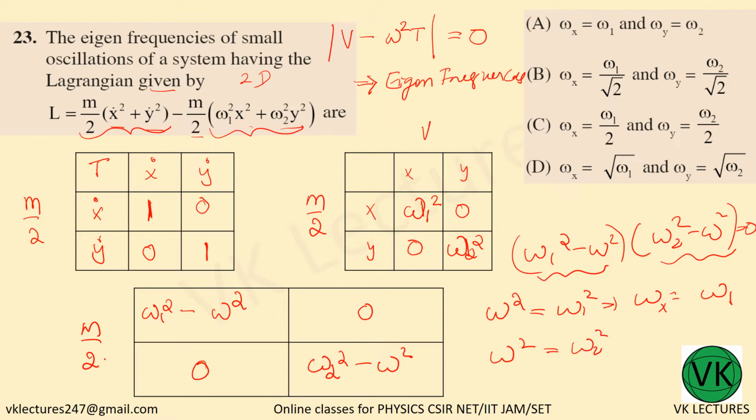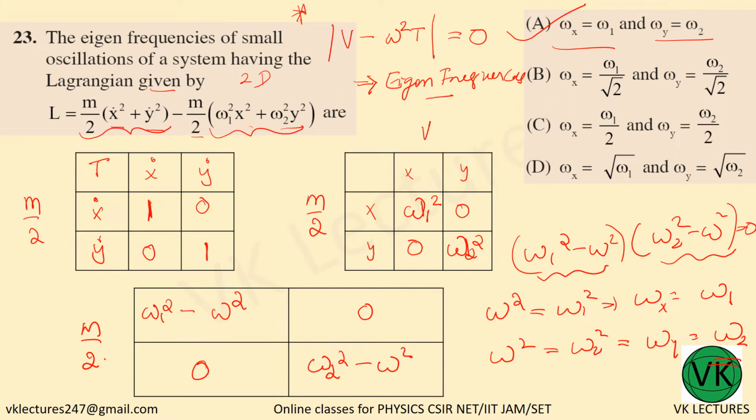So what is the answer? Omega x equal to omega 1, omega y equal to omega 2. So option A.